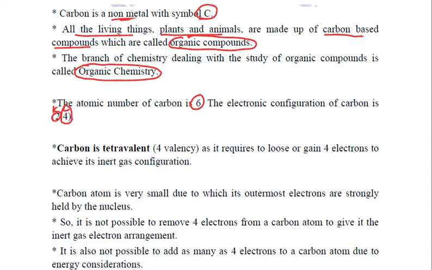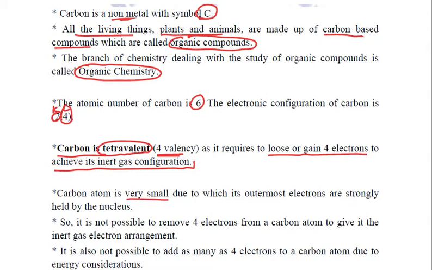So its valency is 4, and that is why carbon is called tetravalent. Why? Because carbon has 4 valency and it requires to lose or gain 4 electrons to achieve its inert gas configuration.